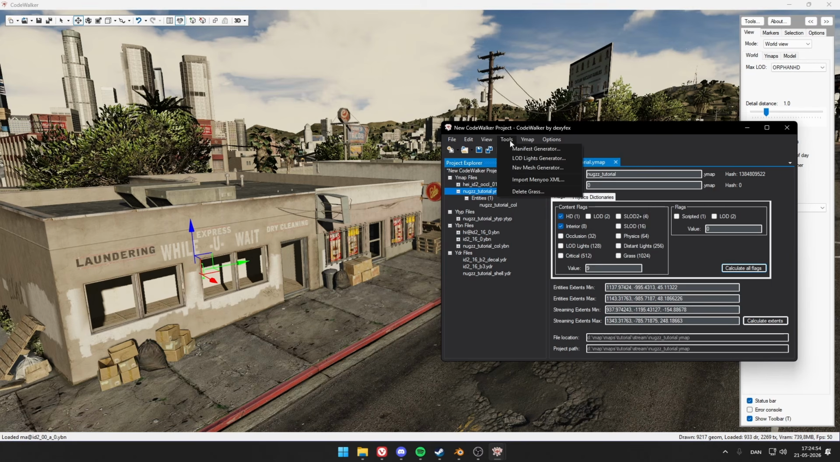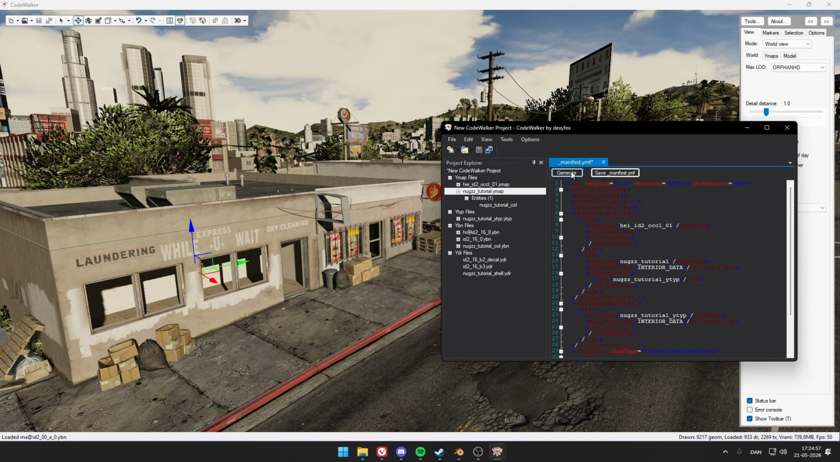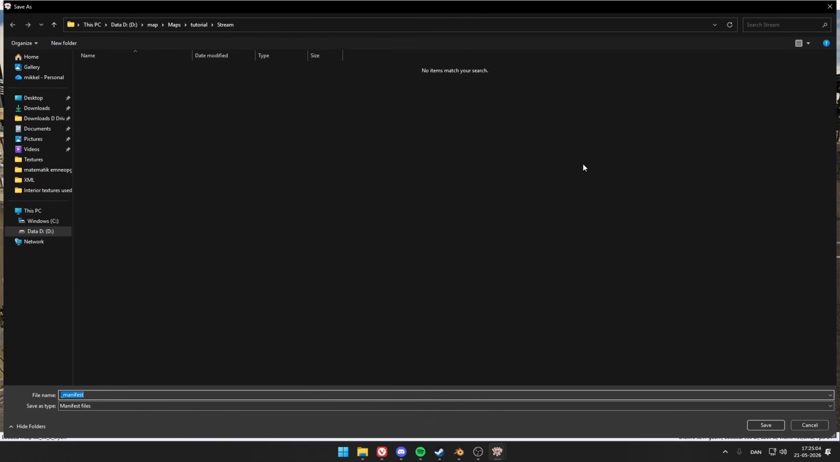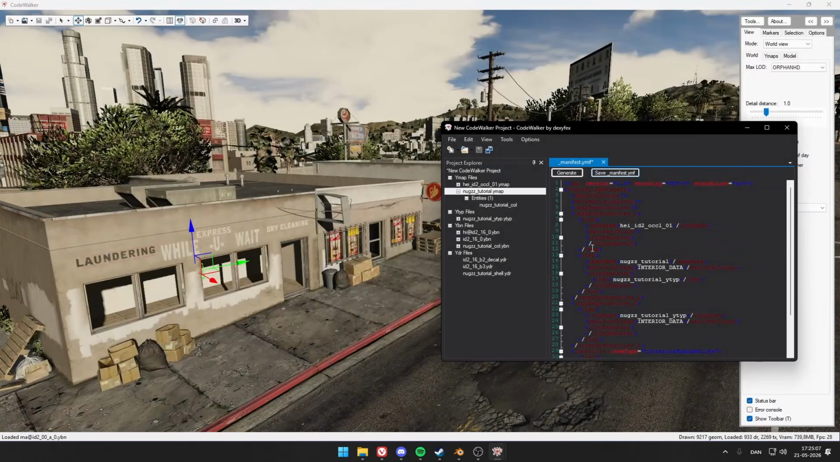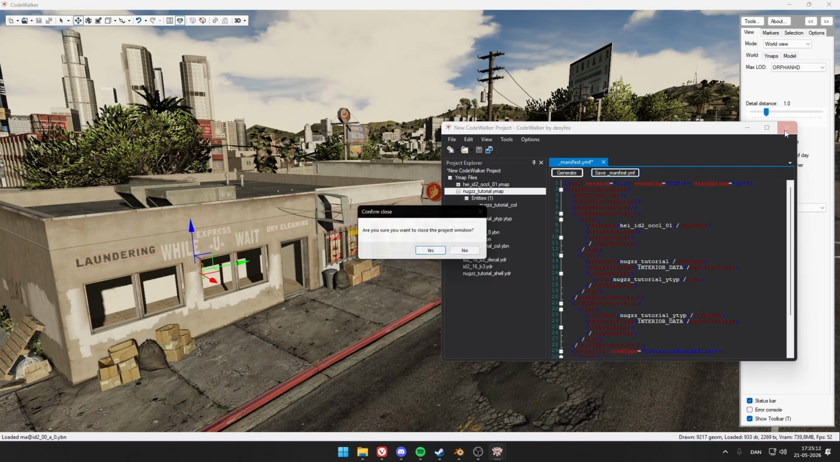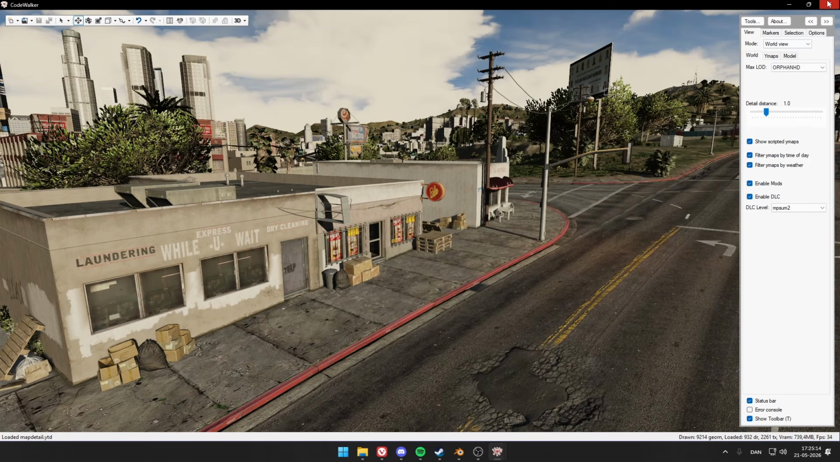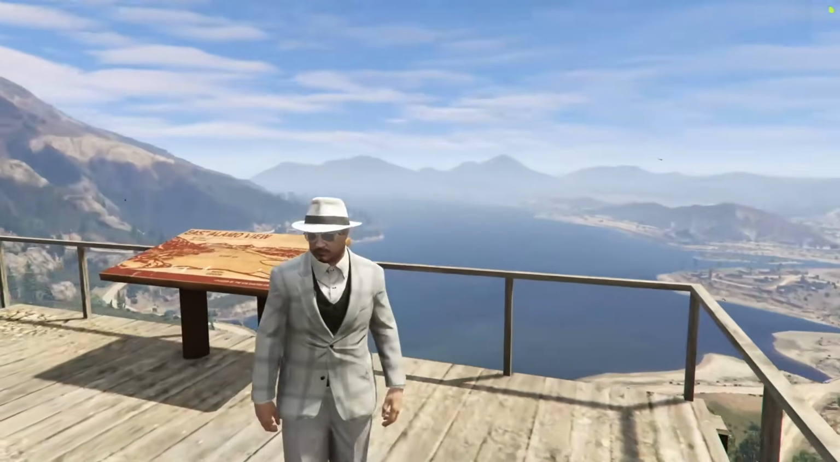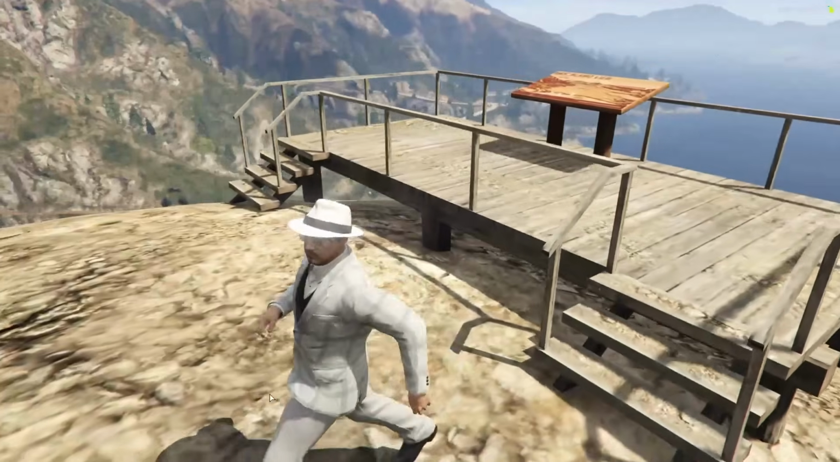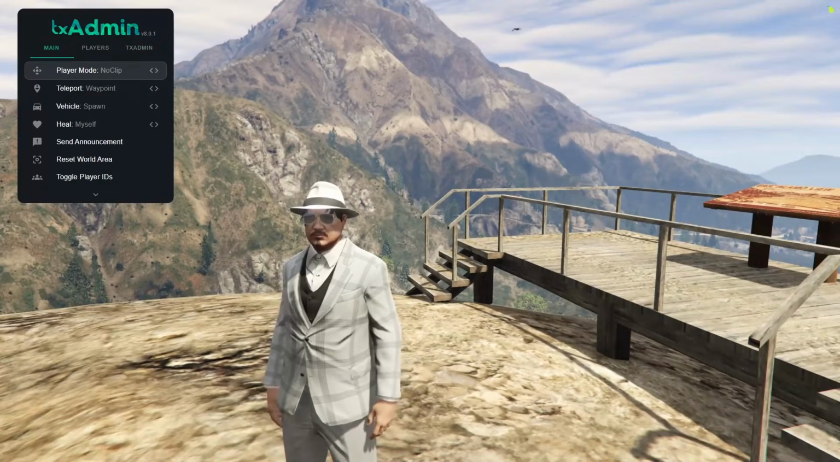So we go in tools, manifest, and generate it. The manifest is what makes it stream to GTA. So save that in the stream folder as before. After doing this, you can then close down the project. You can close down CodeWalker, and we can test it in game. I just got in game, and now you can go ahead, TP over to your map and have a check if it works.